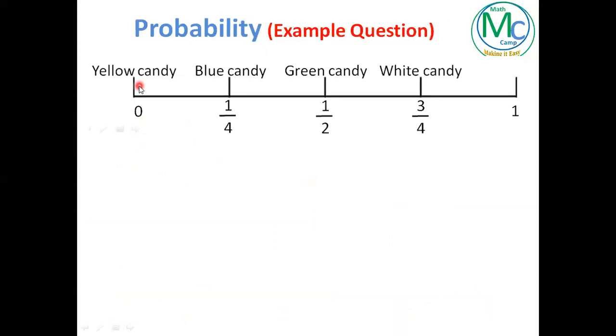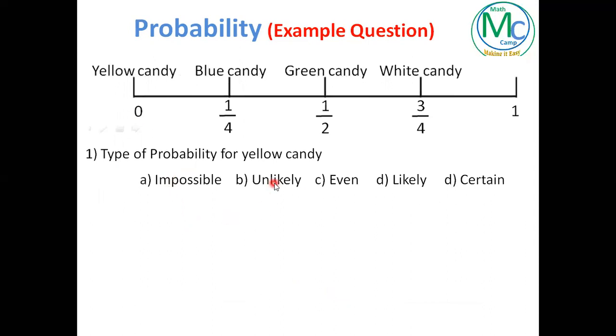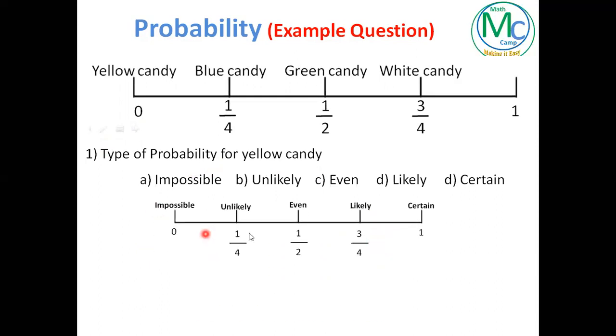Now we are going to find out the type of probability of each candy. Either it is impossible, unlikely, even, likely, or certain. We have to find out this one. You remember the probability scale that we have just covered a few seconds before? Keep in mind, we will always start from impossible.